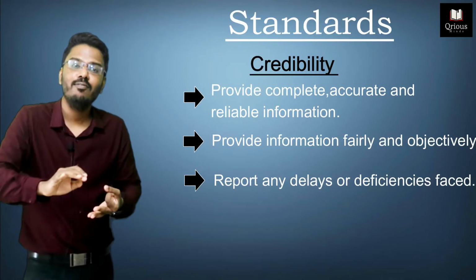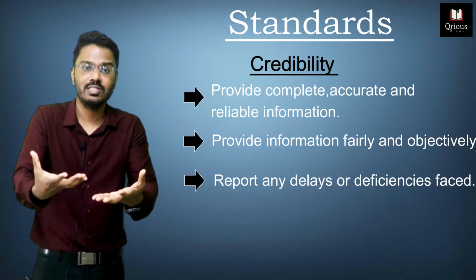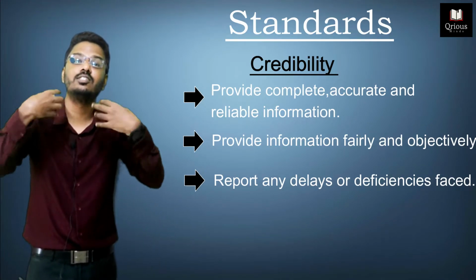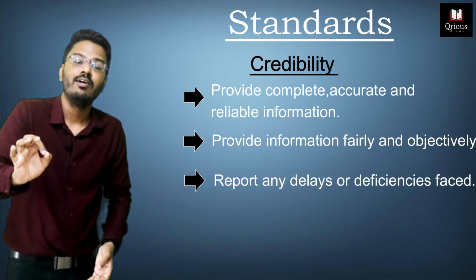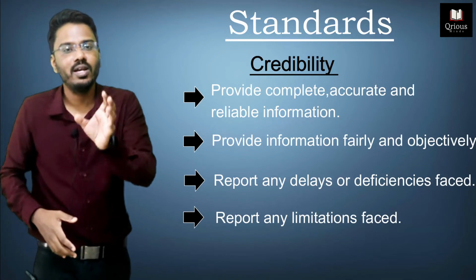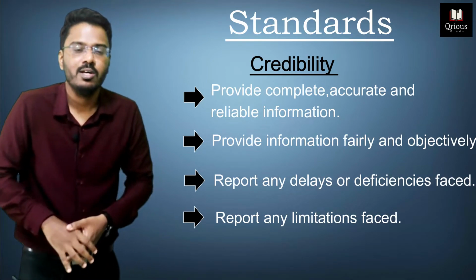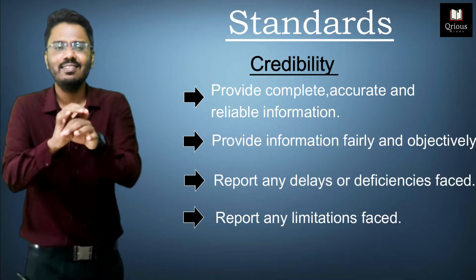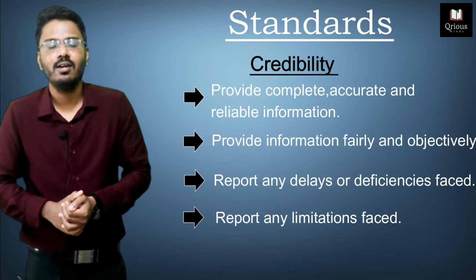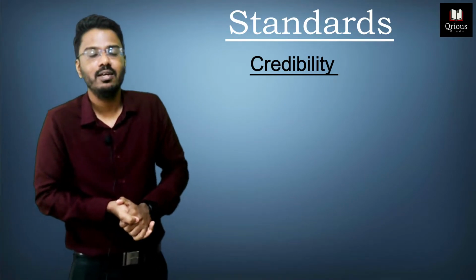Third, if any deficiency is there in that information, then you need to disclose that deficiency. You need not conceal that deficiency. You should openly disclose that deficiency. And the fourth one, if you have experienced any limitation in providing that information, then you need to disclose that information also. So deficiency, limitation, anything and everything should be openly and properly communicated to the management. So this is what the standard of credibility means.